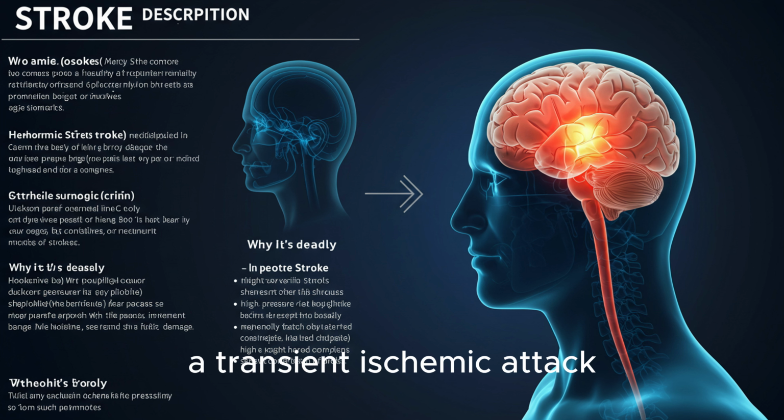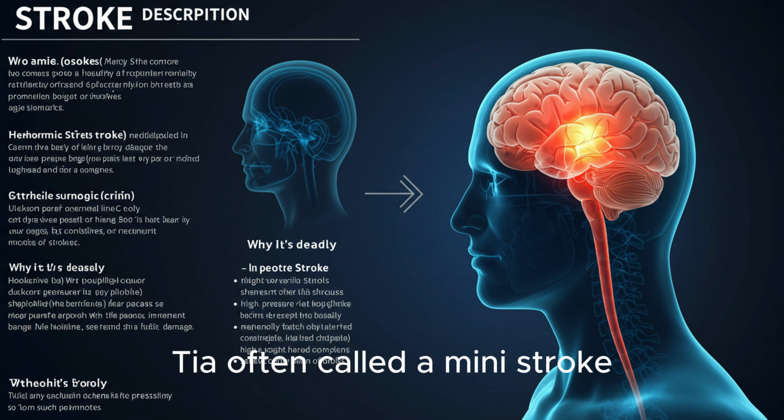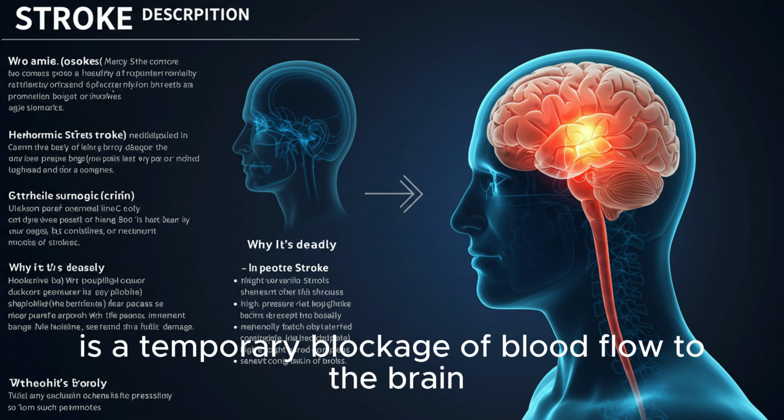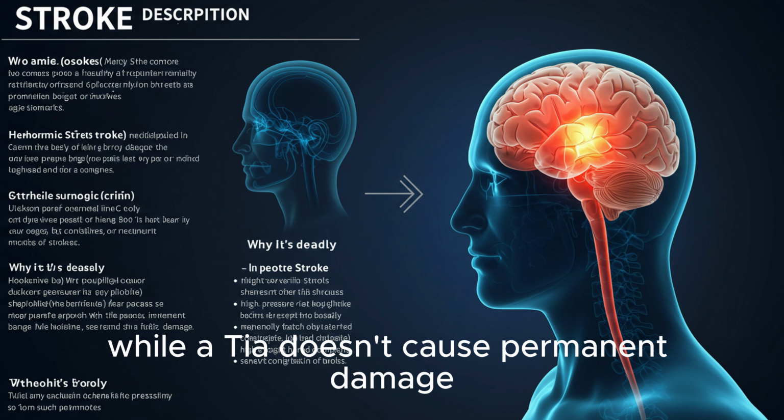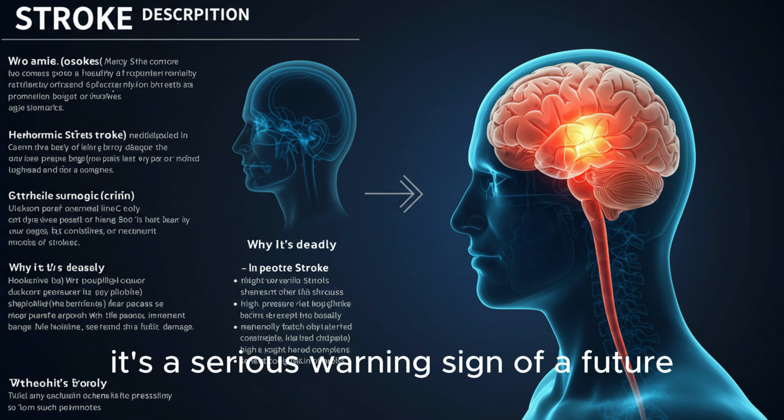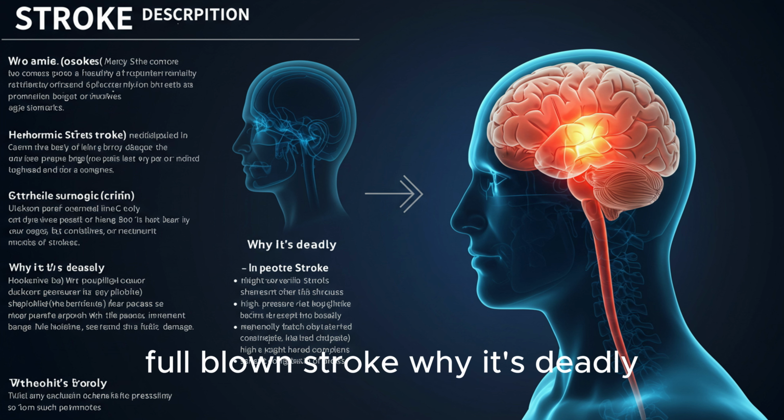A transient ischemic attack, TIA, often called a mini-stroke, is a temporary blockage of blood flow to the brain that typically resolves within minutes or hours. While a TIA doesn't cause permanent damage, it's a serious warning sign of a future full-blown stroke.